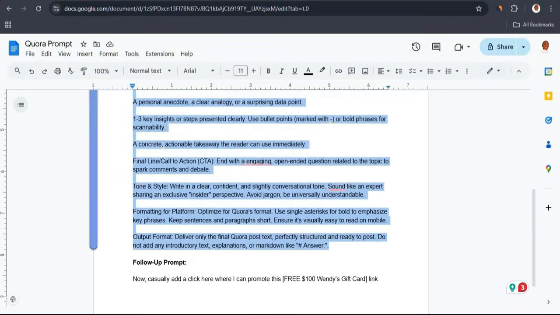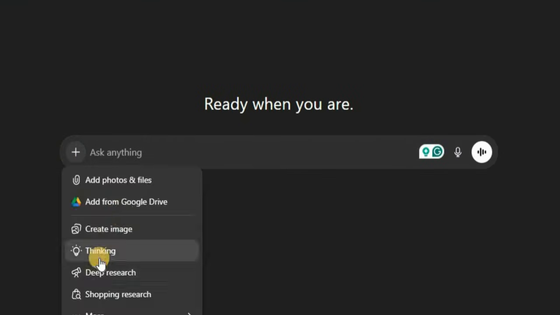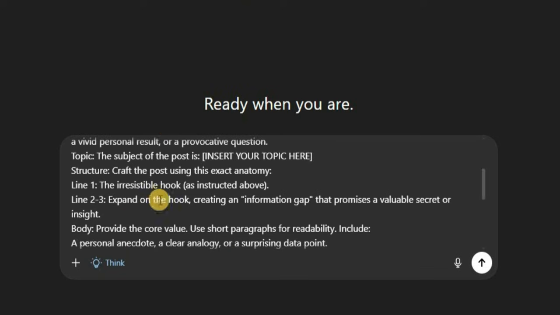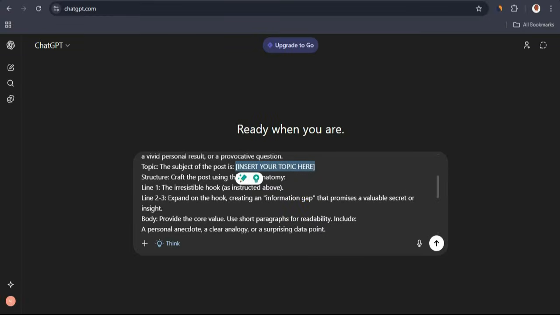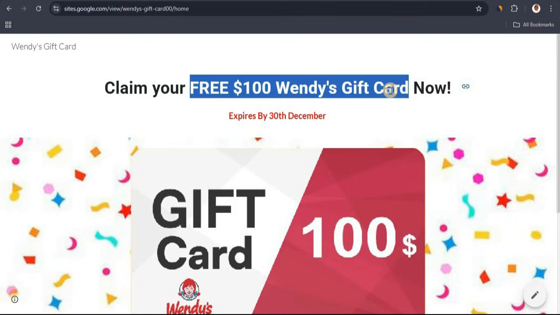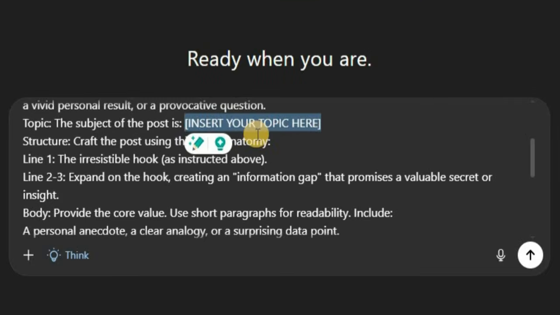Once you copy the prompt, you want to head on over to ChatGPT, and once you're on ChatGPT, you want to go ahead and click on the plus and put this on think and paste in your prompt right there. Okay, now once you paste in your prompt, you want to go ahead and insert your topic right here. So in this case, we are actually promoting a Wendy's sweepstake offer. So I'm going to head on over to our website here, and I'm going to go ahead and copy this. And I'm going to head back to ChatGPT and paste that here where it says insert your topic. So I'm going to do that, and I'm going to go ahead and click on send.